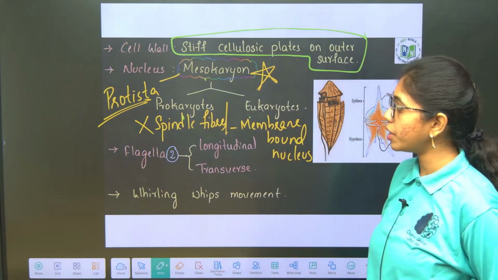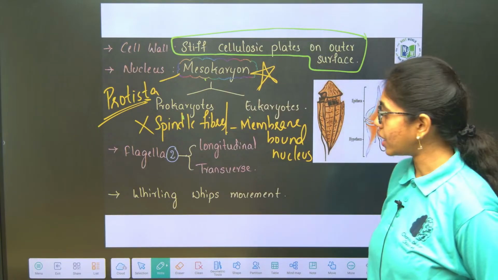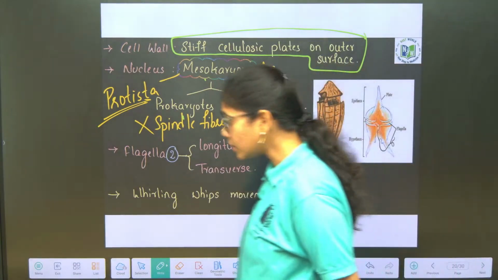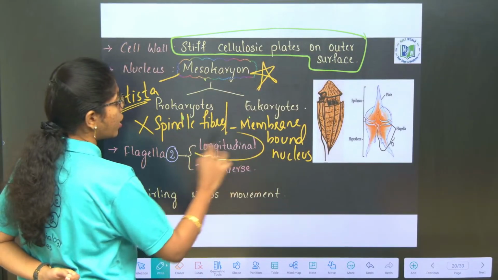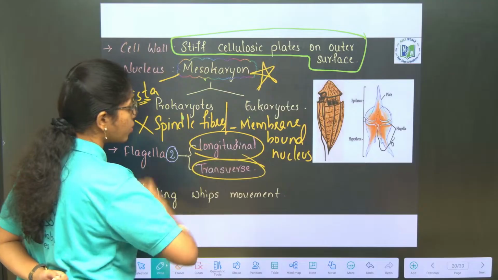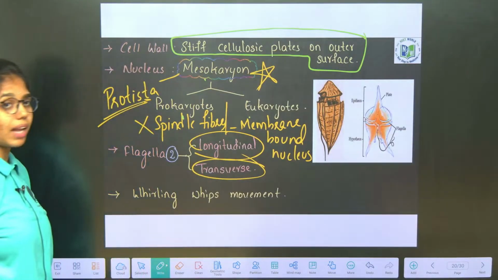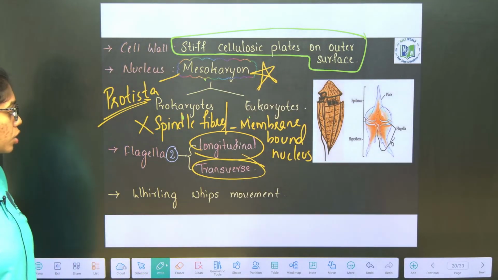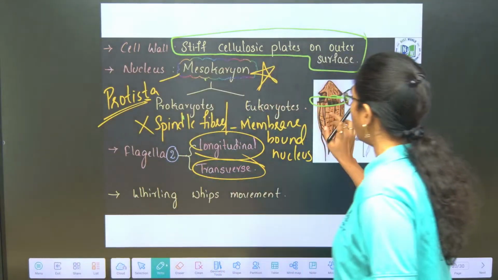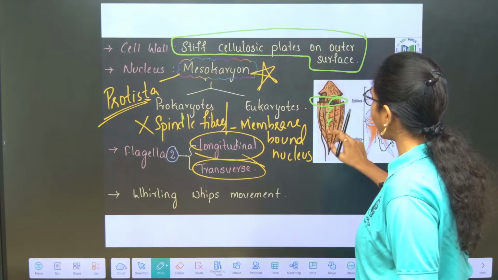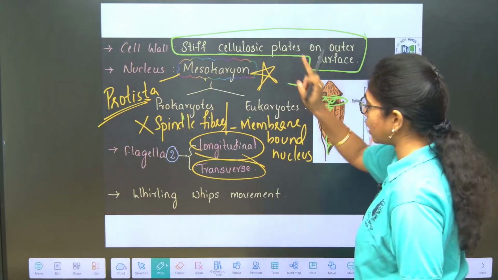Okay, spindle fibers are absent. Okay, that is amitosis. Next, flagella, you have two types of flagella. One is longitudinal flagella, second is what? Transverse flagella. Longitudinal flagella and transverse flagella. Two flagella are observed. So, at the center here there is a furrow. From this furrow, longitudinal flagella and a transverse flagella will arise.